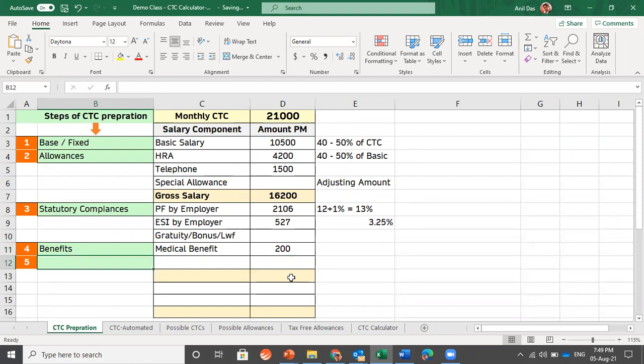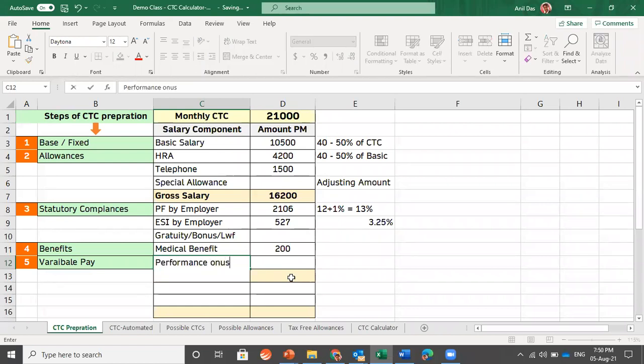And what was the third step? Variable pay. If the position is related to target achievement, and on the basis of target achievement the person would be getting some kind of variable pay, we can add the cost of that. So performance bonus, let's give this name, and assume that if the person achieves the target, he would be getting 600.